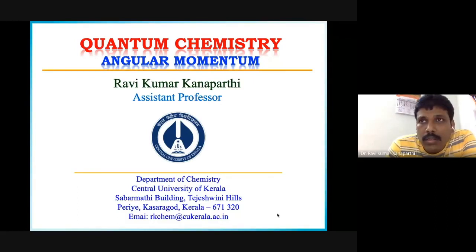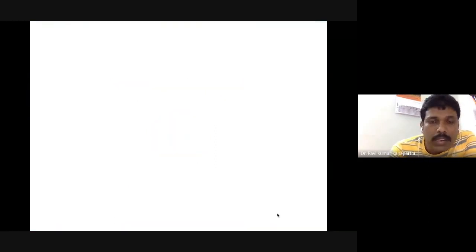But as we know, the principal quantum number of the hydrogen atom starts from n equal to 1, and then it goes 1, 2, 3, 4, and so on up to infinity. But what we are going to learn is something different from what we learned in the early classes. So let us look at the angular momentum concept in quantum mechanics.